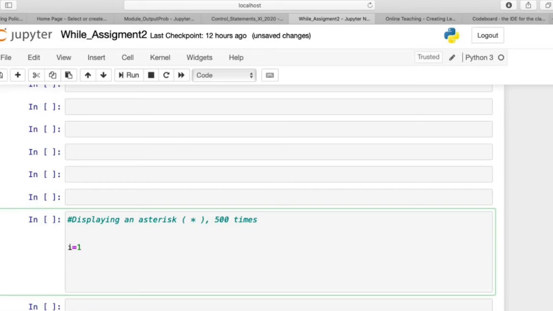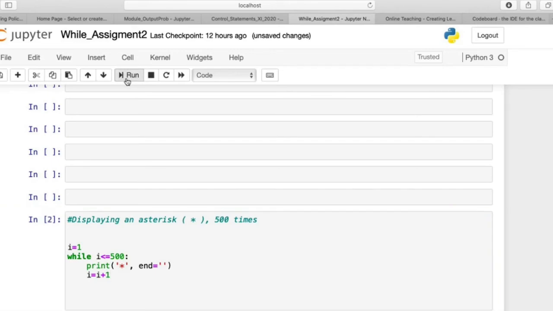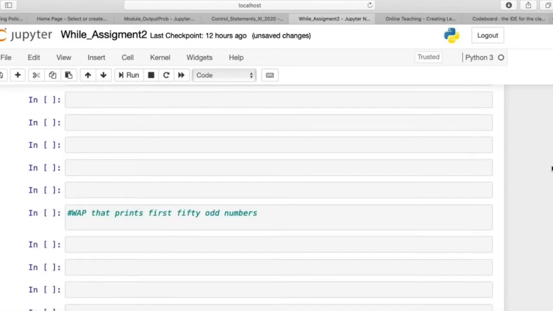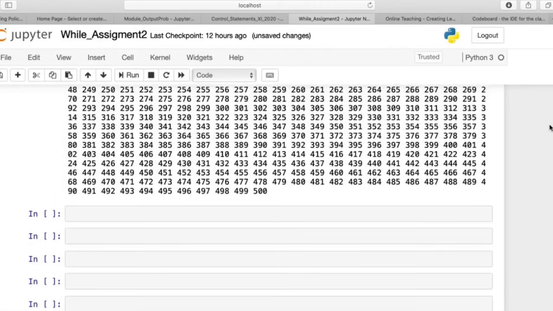I'll write, say, i equals 1, while i is less than or equal to 500, print star, and the updation, i plus equals 1. And yes, you get 500 stars. You can count them if you have the patience.